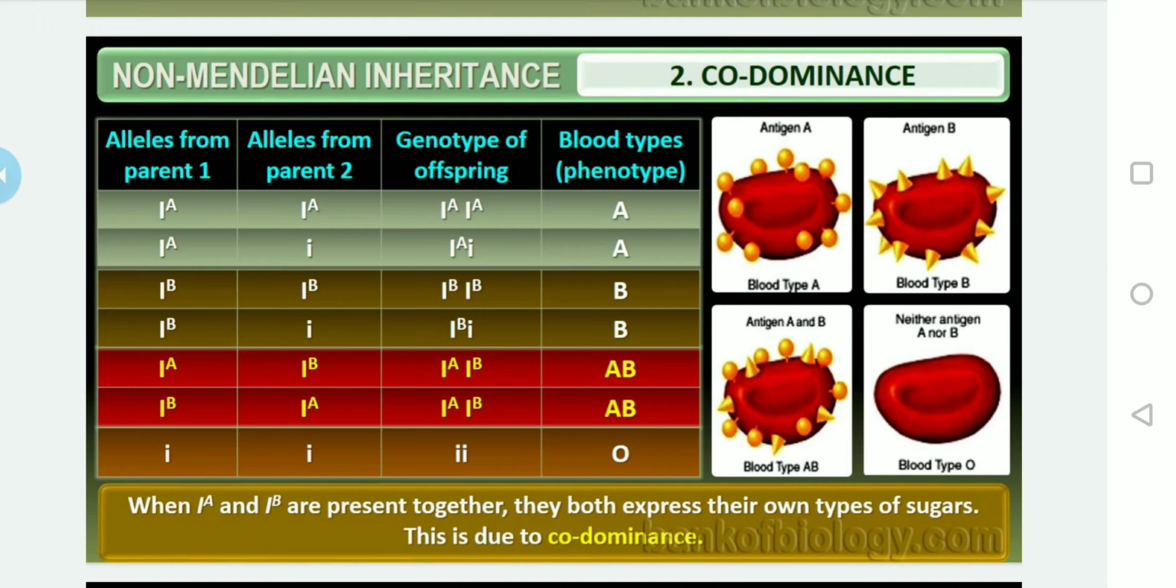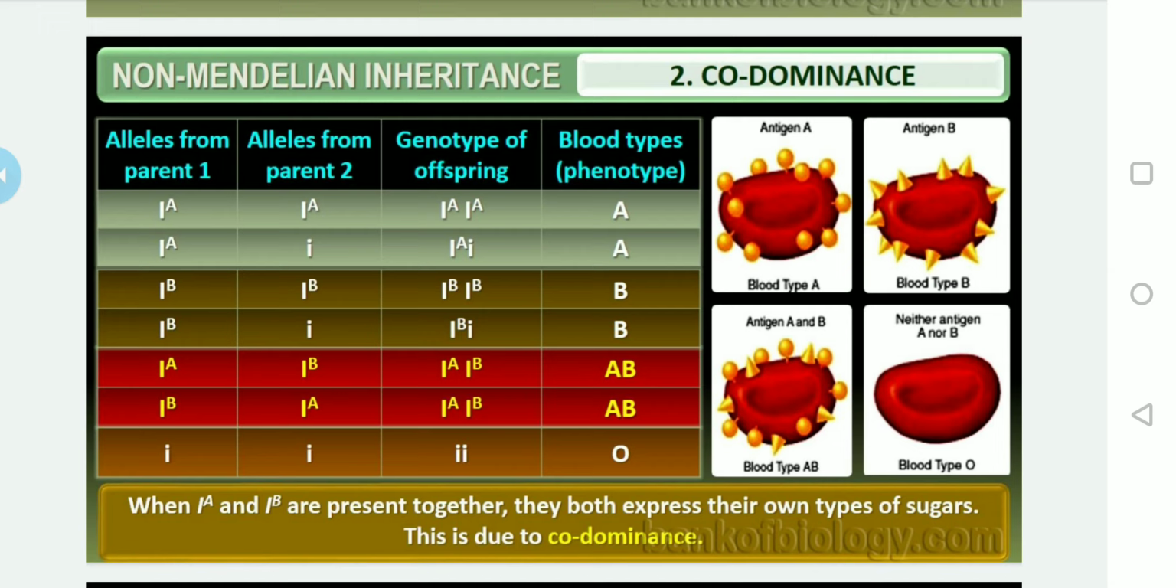Just imagine alleles from parent 2. Or in another manner, I will consider parent 1 as a father and parent 2 as a mother. If parent 1 marries parent 2, what will be the genotype of the offspring in a homozygous condition? I^A I^A. Then what will be the blood type? Surely the phenotype of the blood group is A.